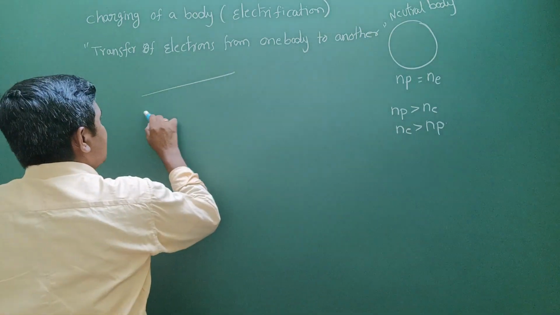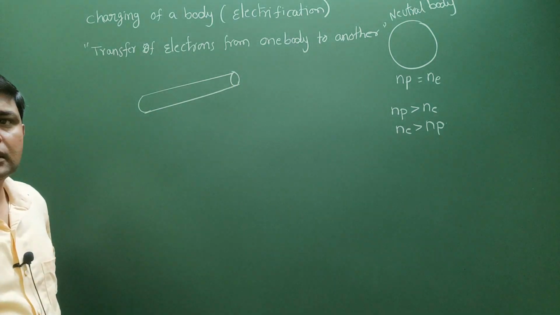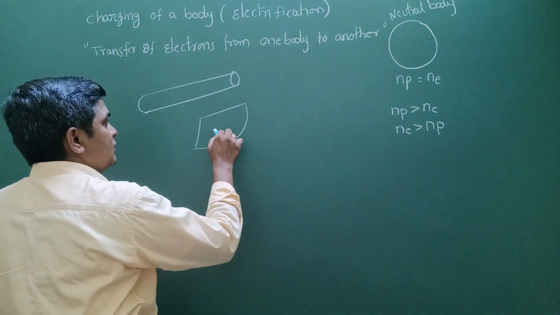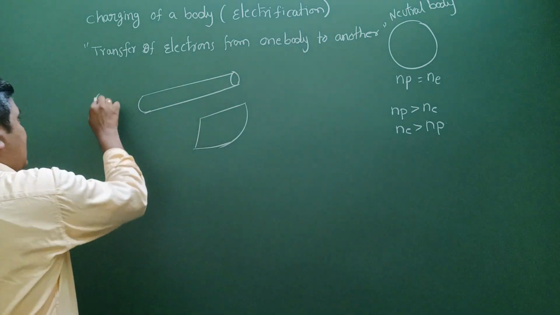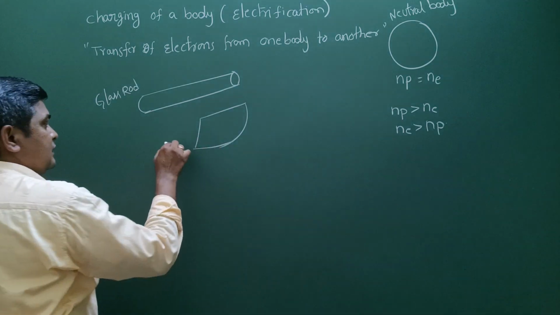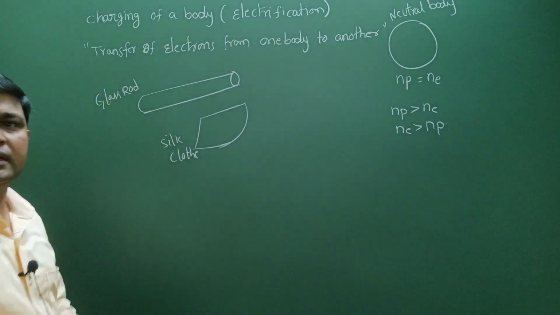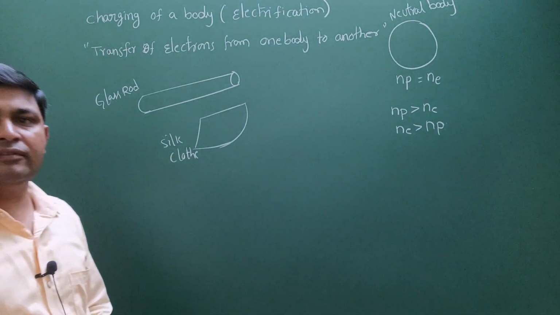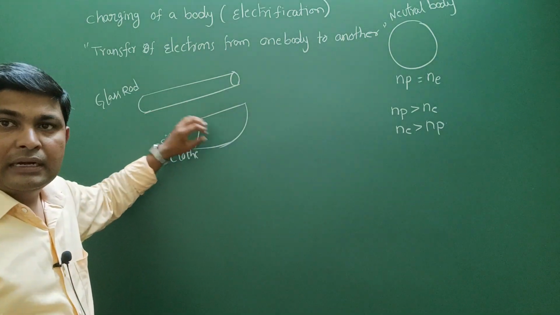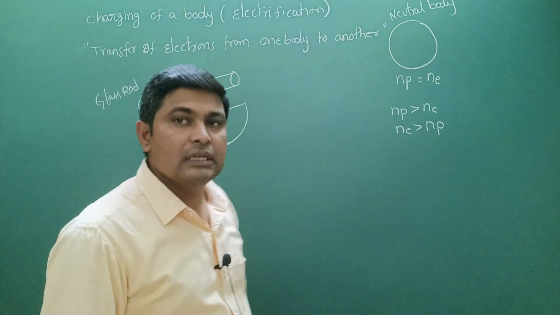Suppose I have taken a glass tube, and I have taken a silk cloth. These two: a glass rod or glass tube, and a silk cloth. I want to rub the glass rod with the help of the silk cloth.